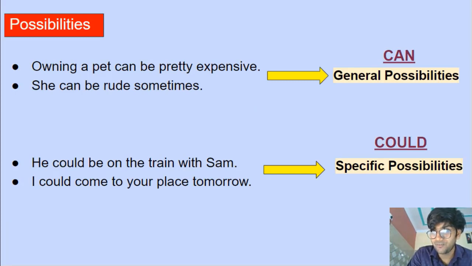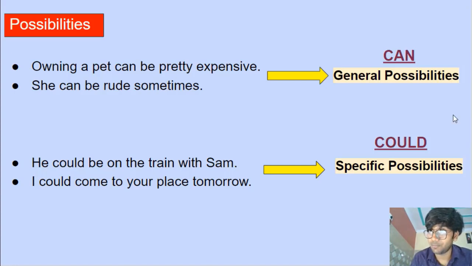Possibilities. Now, before we look at the examples, there's one thing we have to understand. There are two types of possibilities: general possibilities and specific possibilities. Now, what are these possibilities, Ashish? A general possibility is a possibility that is general, that is not specific. We do not know the time, we do not know the place, nothing is specific. A specific possibility is a possibility where the time, the place, the person you're talking about, everything is clear, everything is specific. Now let's look at the examples.